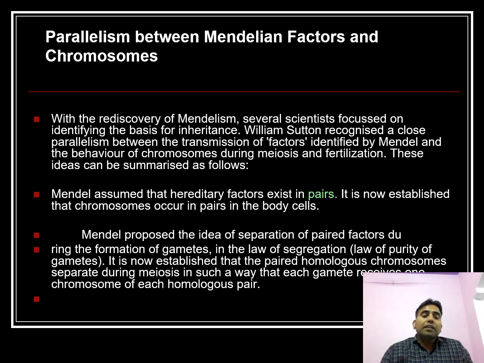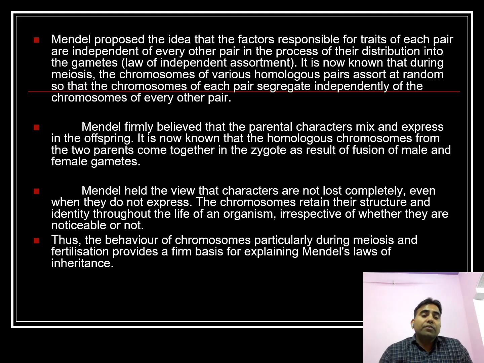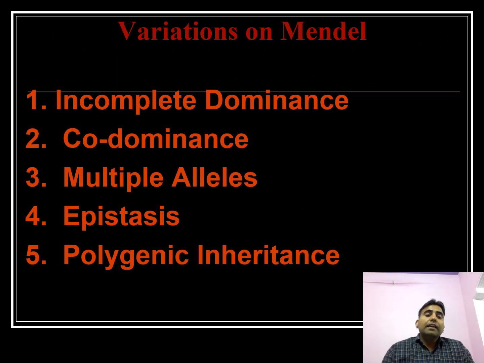After the rediscovery of Mendel's work, several scientists focused on identifying the basis of inheritance. William Sutton and Boveri proposed the chromosomal theory of inheritance. The chromosomal theory of inheritance correlates chromosomes and factors: as factors segregate, chromosomes also segregate. Factors are genes present on chromosomes, and how chromosomes behave in cell division is the same as how genes behave in cell division. There are different variations of Mendel's results, like incomplete dominance, codominance, multiple alleles, epistasis, and polygenic inheritance.